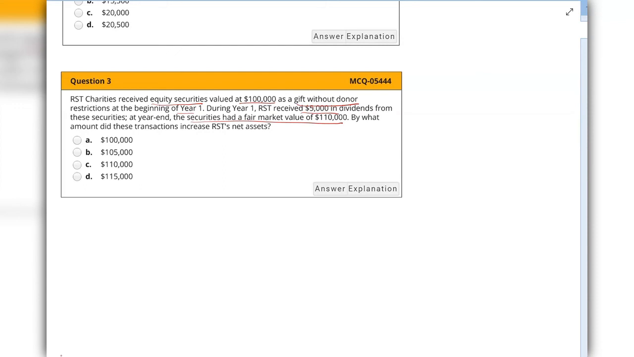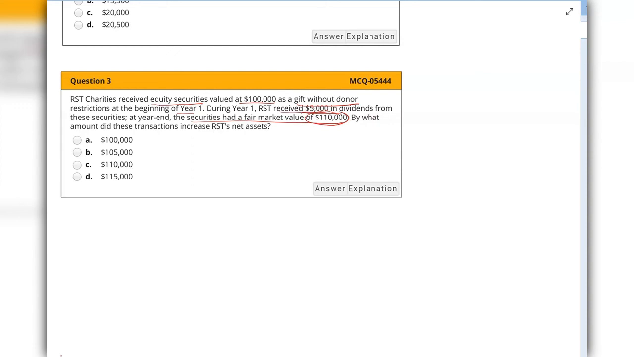Well, this problem is not talking about any intermediary or donor, recipient, beneficiary situation. It's plain and simple. They are receiving equity securities, and just like other non-cash assets, we will record it at fair value, and at the end of the year we will also adjust to the fair market value. So here at the end of the year, the fair market value of those securities is $110,000. So we will adjust it to the fair value, and they also received a dividend of $5,000.